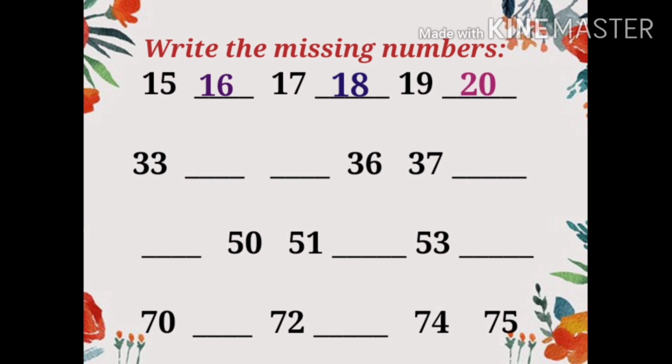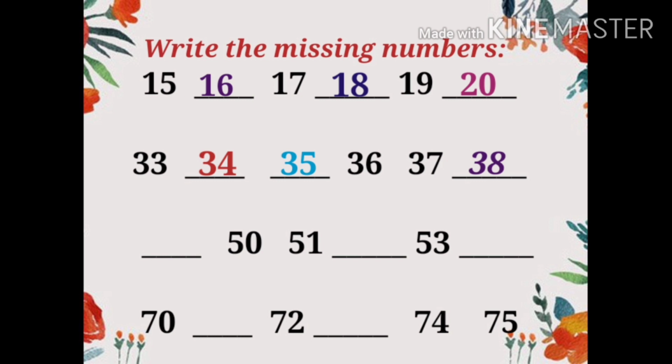Good. Next, coming on to second series, this is 33. Now tell me what comes after 33? 34. Very good. Then after 34, 35. Good. Then again 36 and 37 is given to us. Now tell me what comes after 37? 38. Good. 33, 34, 35, 36, 37 and 38.